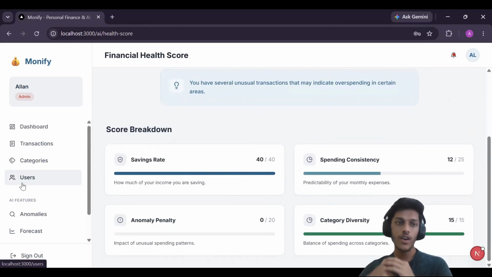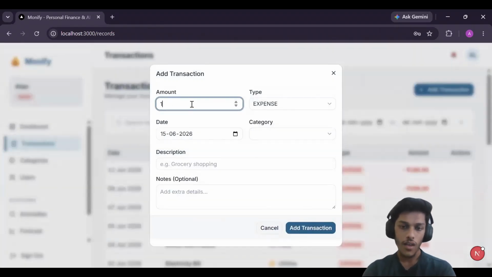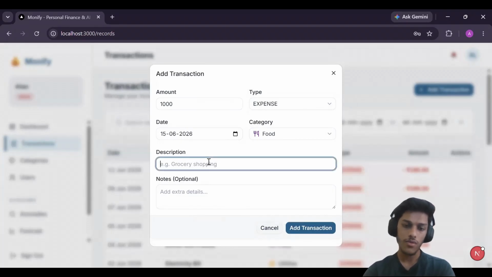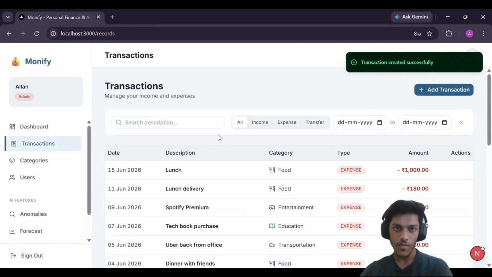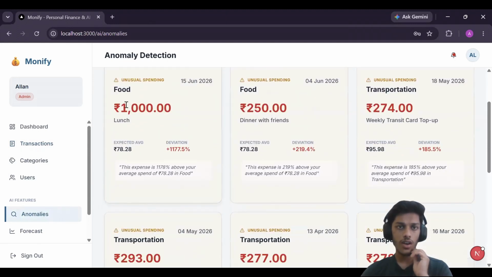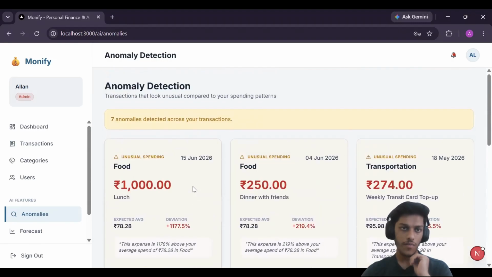For the evaluation, I will show you. Suppose I add a transaction of 1,000 rupees in category food today, and I write lunch, add transaction. So here it gets added, and when we go into anomalies, we can see it has detected that my expected average was 78, but here I have spent 1,000. So this much deviation is there. It flags this anomaly.